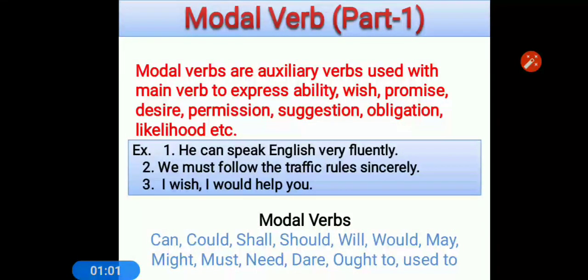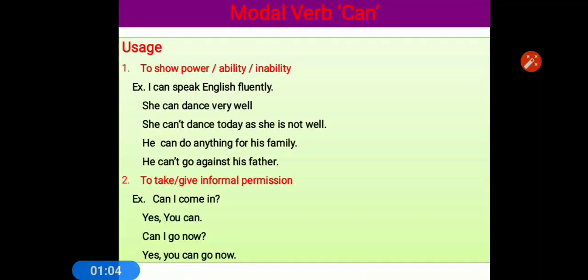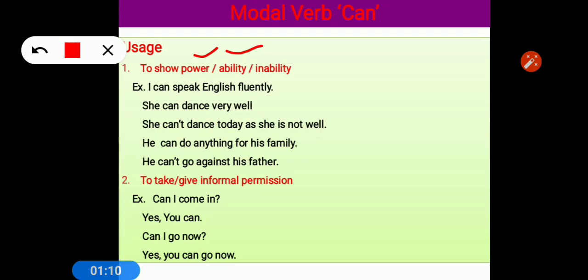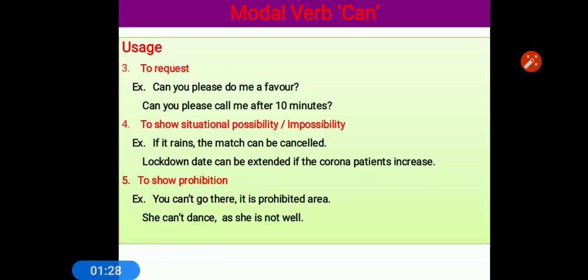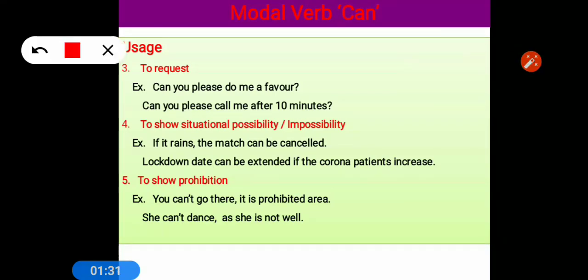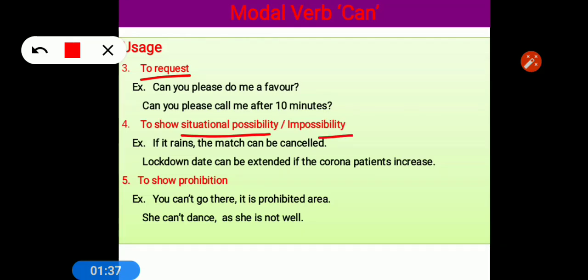Let's go ahead with the uses of modal verbs quickly. We have studied about can, that it shows power, ability, stamina, capacity and inability in past. It is also used for informal permission, taking permission from someone whom you know very well, or for just formality. Can is also used for request. It is also used for situational possibility, the possibility which is based on condition or situation.